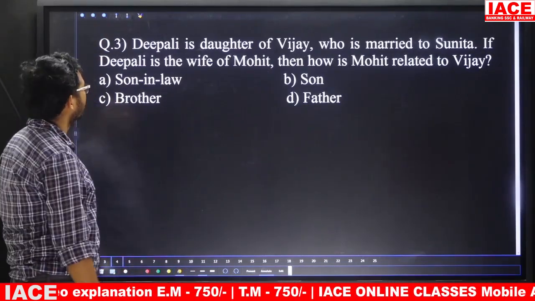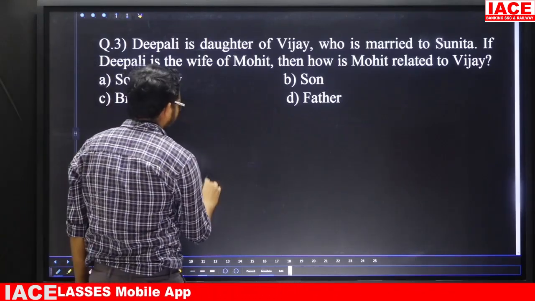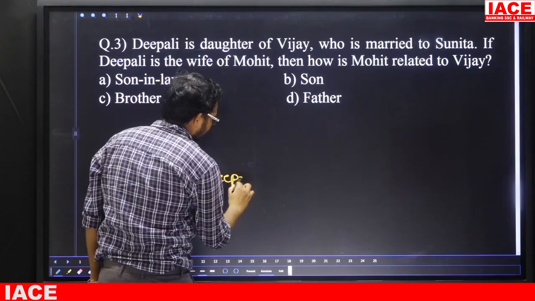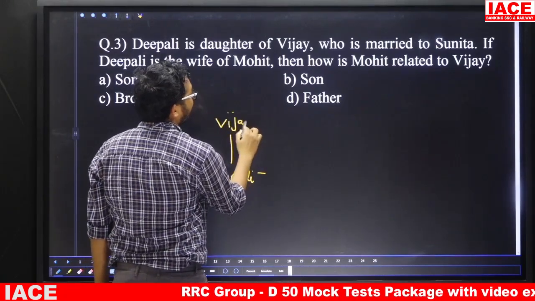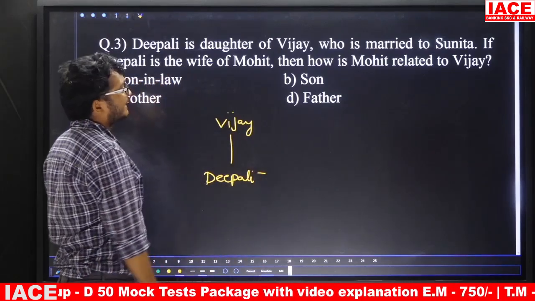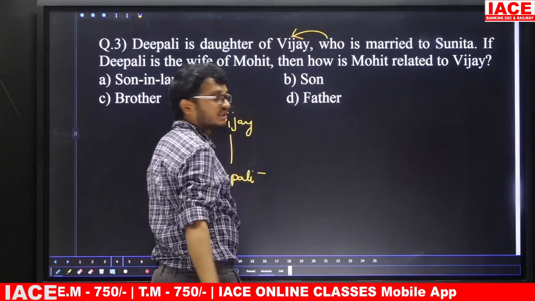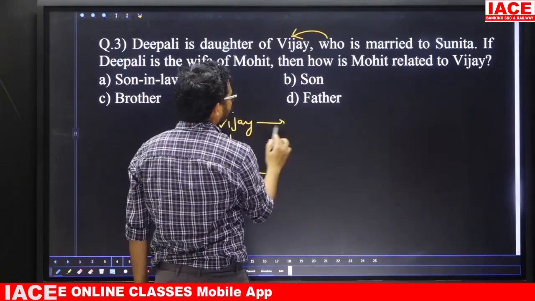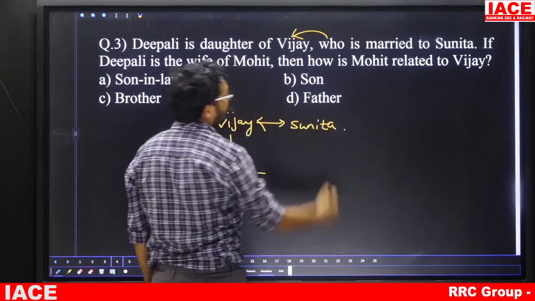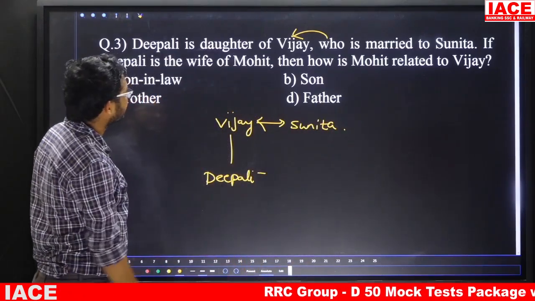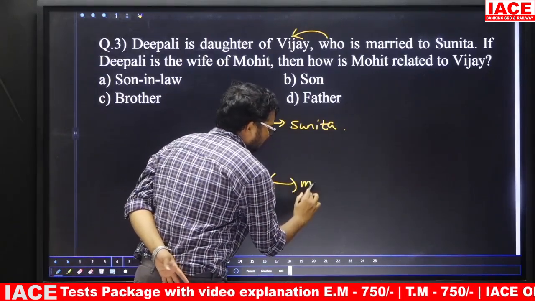Question number 3, here the given statement is that Deepali is the daughter of Vijay. Take care, Deepali is the daughter of Vijay. Next one, who is married to Sunita? Here who qualifies? Vijay. Vijay is married to Sunita. Leave it. If Deepali is the wife of Mohit, now Deepali is the wife of Mohit.